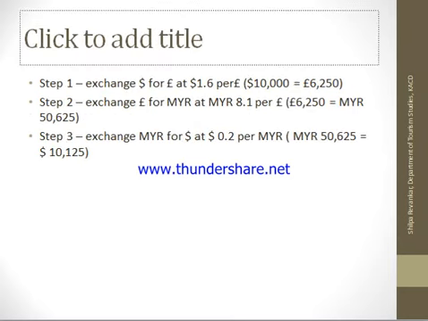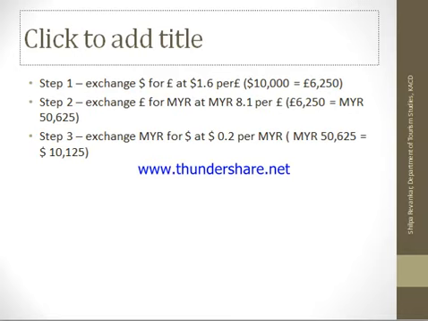How can I do it? So step 1, I am going to exchange dollars into pounds. Think that I have $10,000. I will convert it into pounds. So when I convert it, 10,000 divided by 1.6, I will get 6250 pounds. So I have pounds now. Now those pounds, I will exchange into ringgits. So 6250 into 8.1, I will get 50,625 Malaysian ringgits.